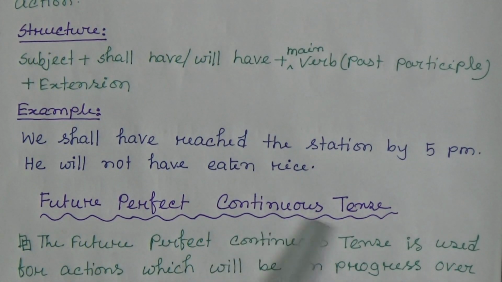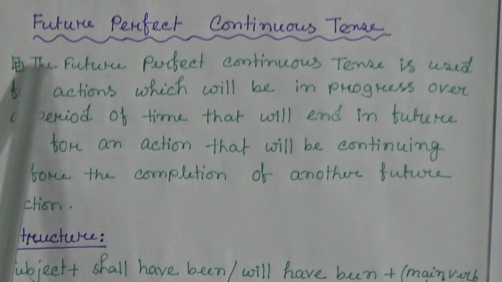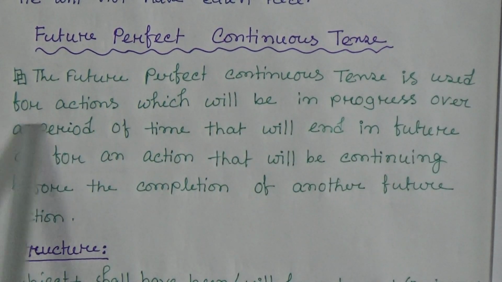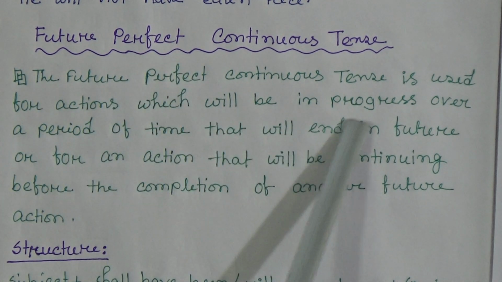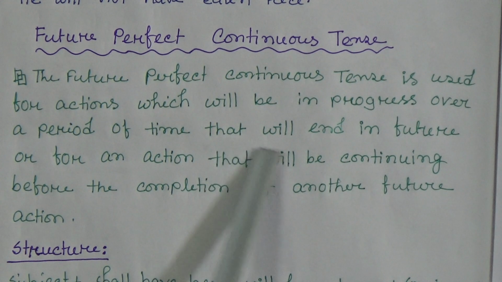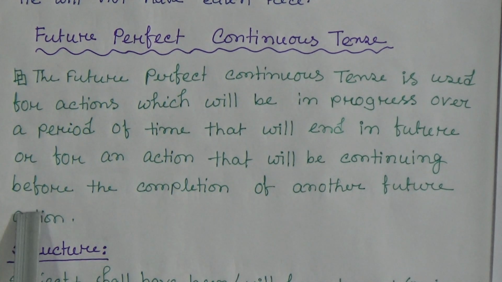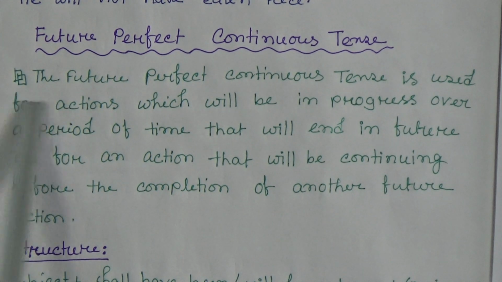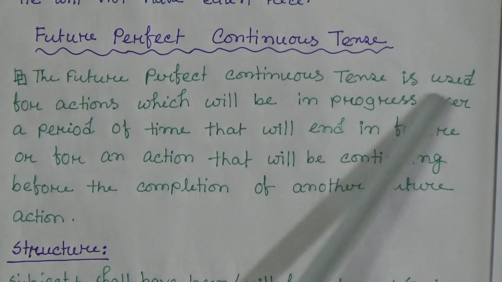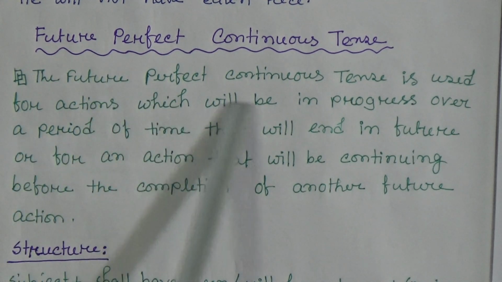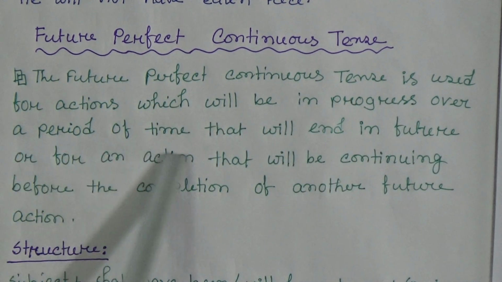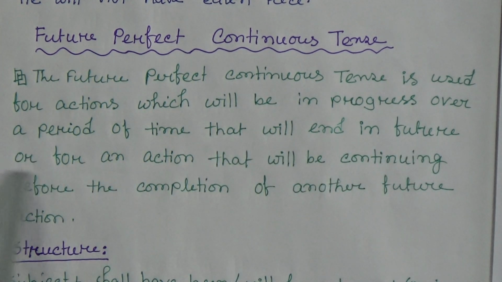Now future perfect continuous tense. The future perfect continuous tense is used for actions which will be in progress over a period of time that will end in future, or for an action that will be continuing before the completion of another future action.